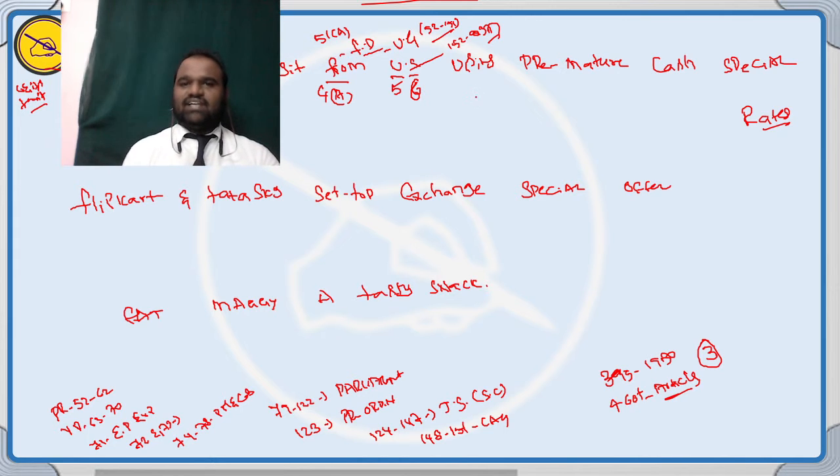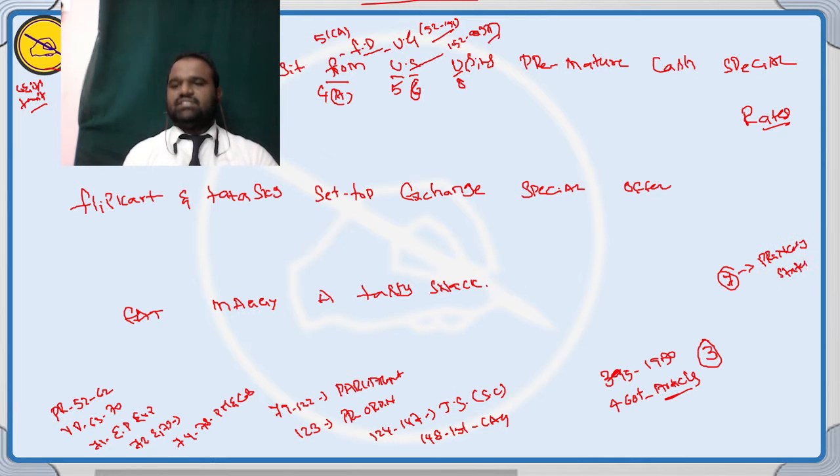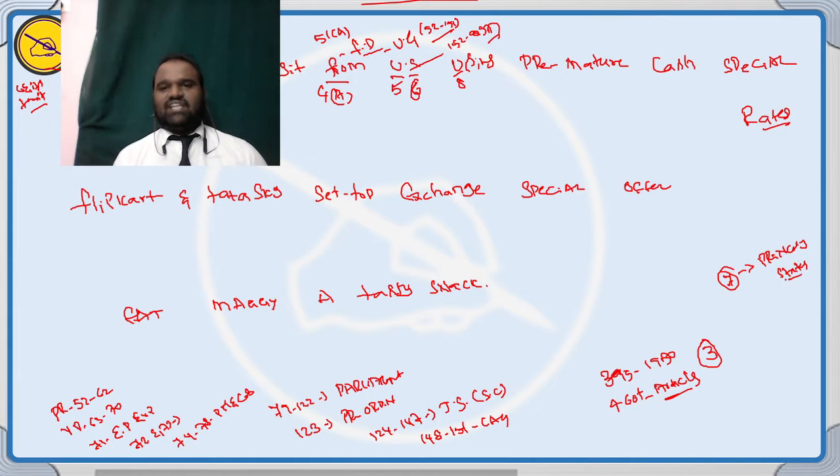Now the next part is U for Part 8. But what about Part 7? At the time of 1950, Part 7 was called the princely states. From 1950 to 1956, the princely states were a part of the Indian Constitution.